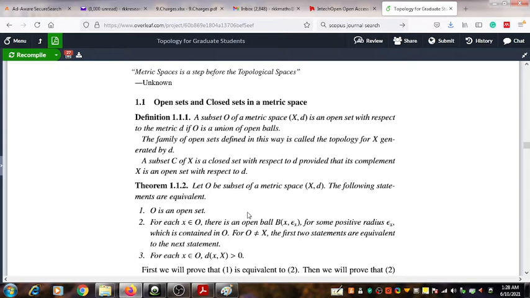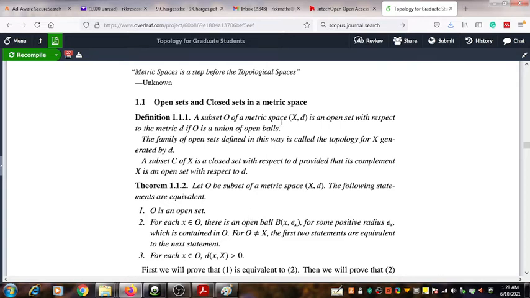In this video we are going to see the concept of open set and closed set defined in a metric space.